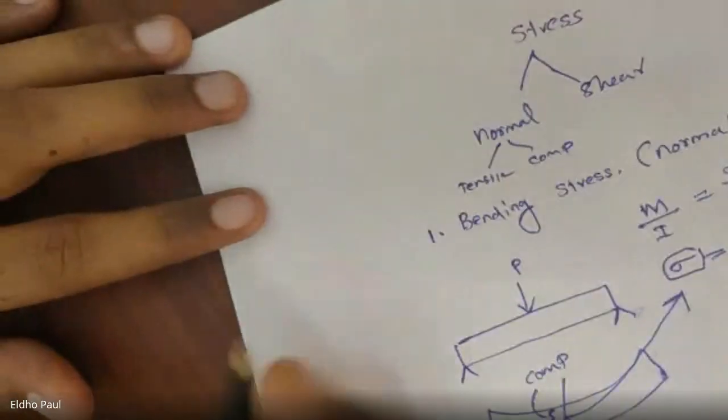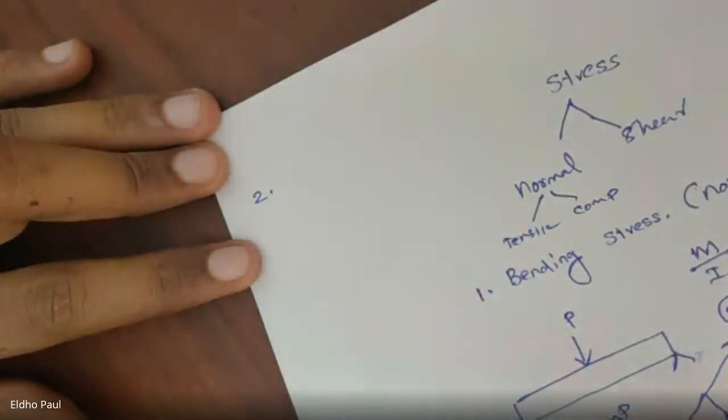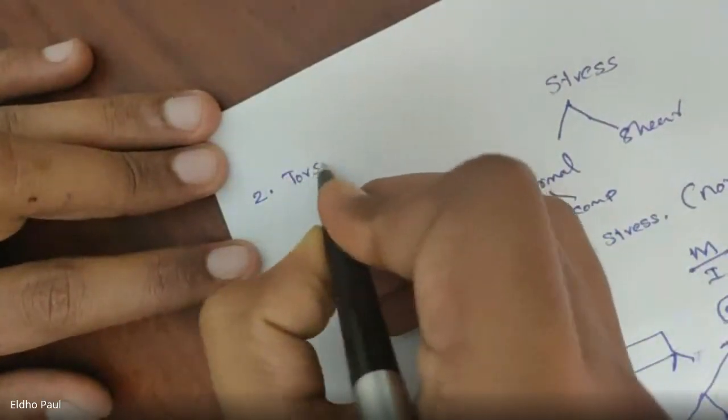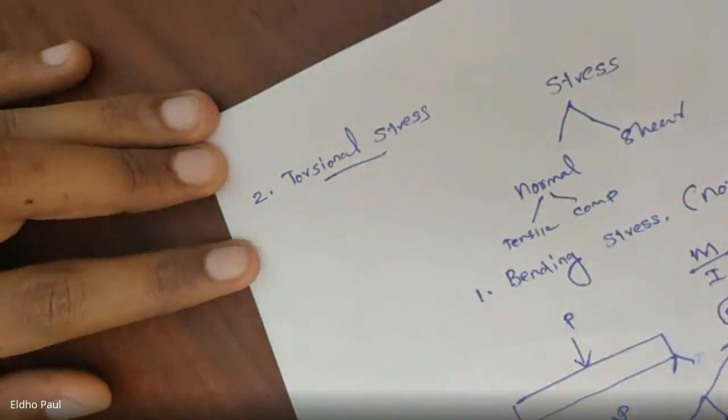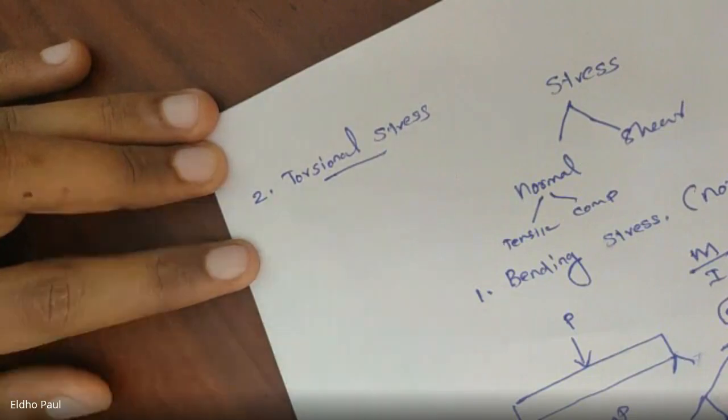Another type of stress is called torsional stress. The torsional stress is experienced on a body which is subjected to twisting. For example, if you take a shaft, one end of this shaft is connected to an engine, and another end of this shaft is connected to a wheel.